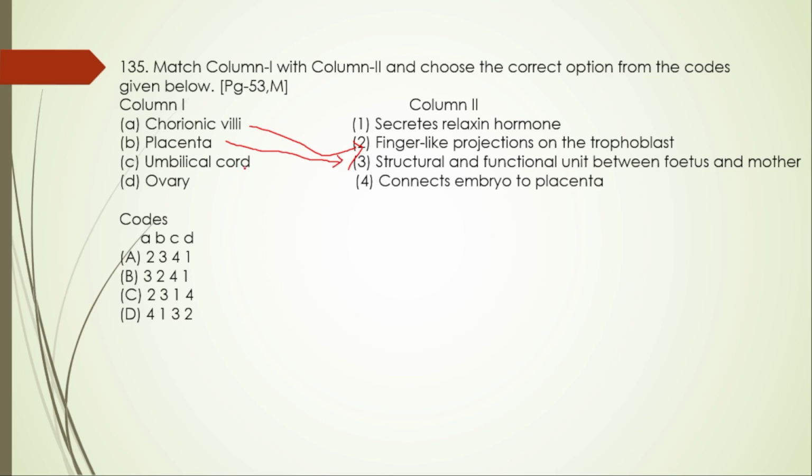And then the umbilical cord connects the embryo to the placenta, isn't it? So C is 4. A is 2, B is 3, and C is 4. So the right option is option A.